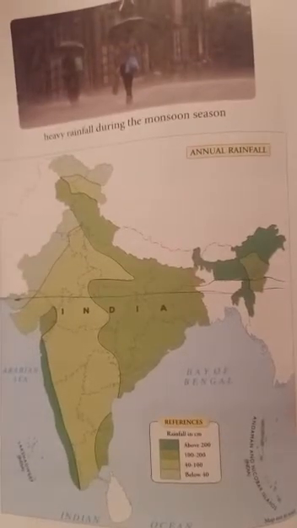Okay, now let's go with the winter season. Winter season in India falls between November and February. Okay, this winter season starts in India from October onwards and it continues till the month of February. During this season, January is known as the coolest month. Okay, and during this season, the days are short and the nights are long, and most of the hilly areas are covered with snow. For example,